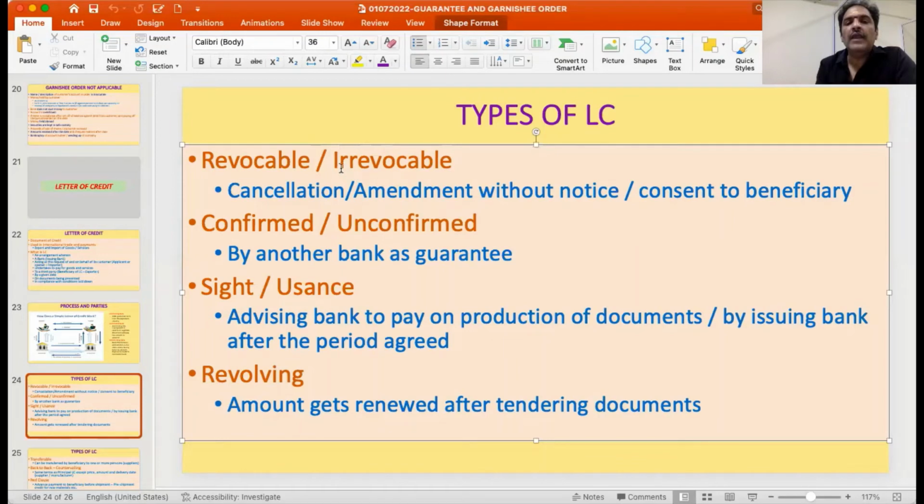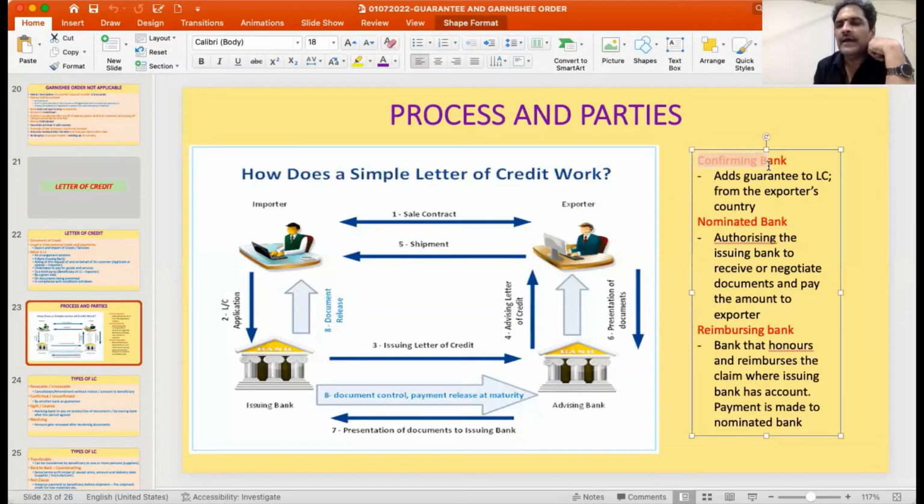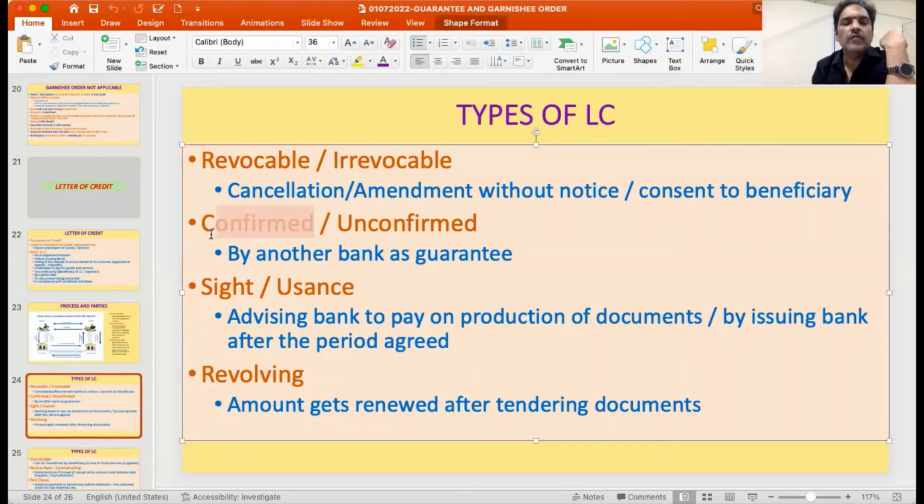Mostly you have irrevocable letters of credit, where cancellation or any modification cannot be done without notice or consent of the beneficiary. Then second, confirmed letter of credit and unconfirmed letter of credit. Where there is a confirming bank involved in the exporter's country, which will be confirming the issue of the letter of credit as a comfort to the beneficiary, that kind of credit is called a confirmed letter of credit.